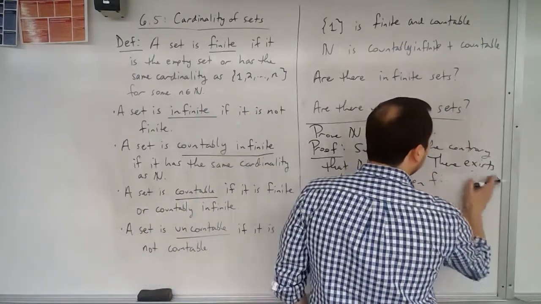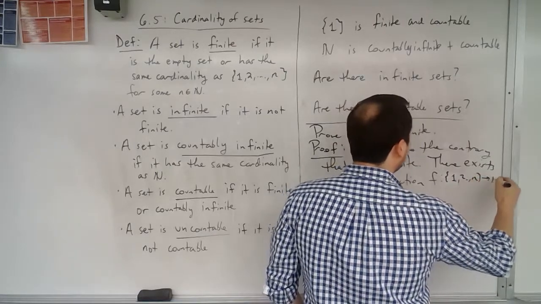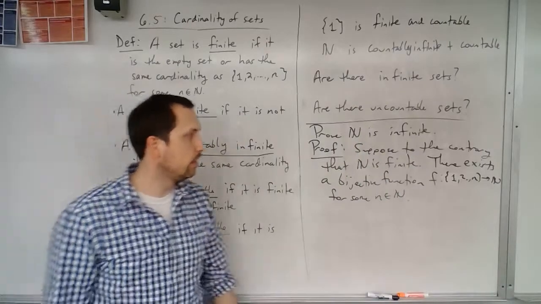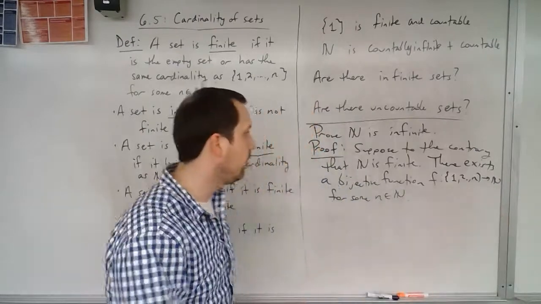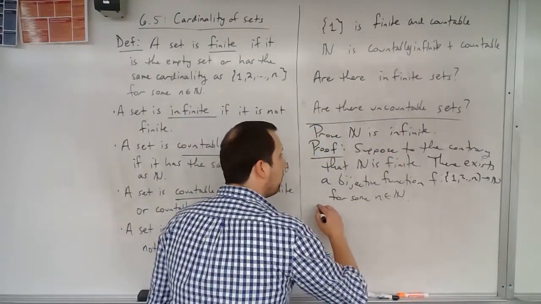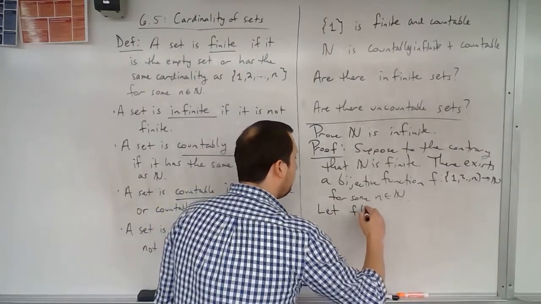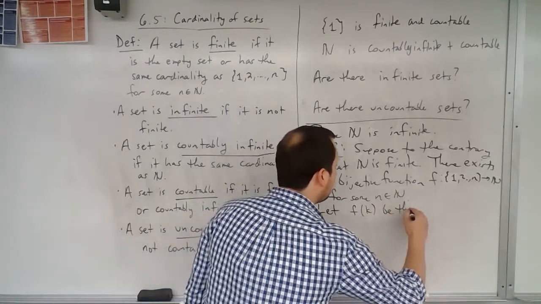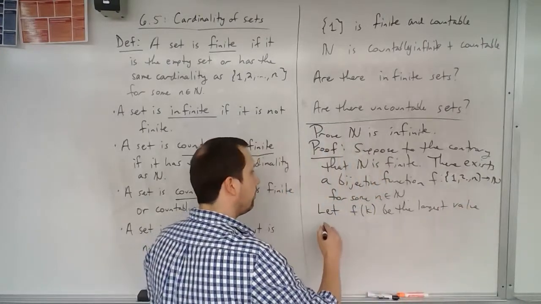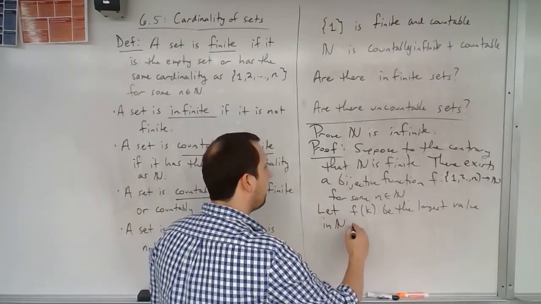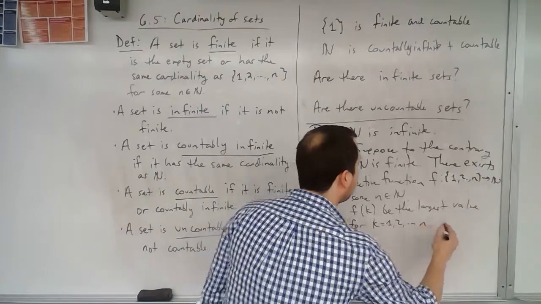So I'm going to flip these around. I'm going to say the set 1, 2 up to n is going to get mapped to n. So now I'm going to try to show that there's something in here that doesn't get mapped to. So we will now state, let f of k be the largest value in n for k equaling 1, 2, up to n.